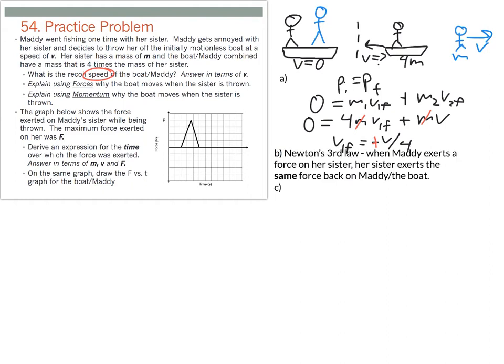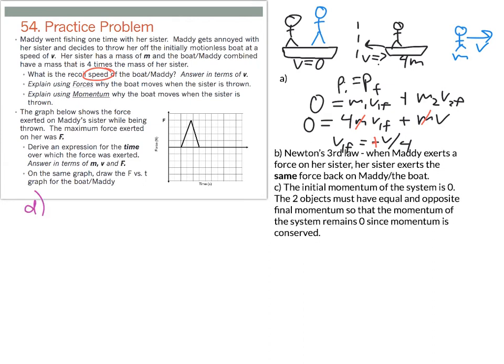For part C, we want to explain it in terms of momentum, and so for that we're going to think about the fact, and we can look at our equation to see this, that our initial momentum was 0, so afterwards the two objects have to have equal momentum in opposite directions, and that way the final momentum of the system will still remain 0 because momentum is conserved.